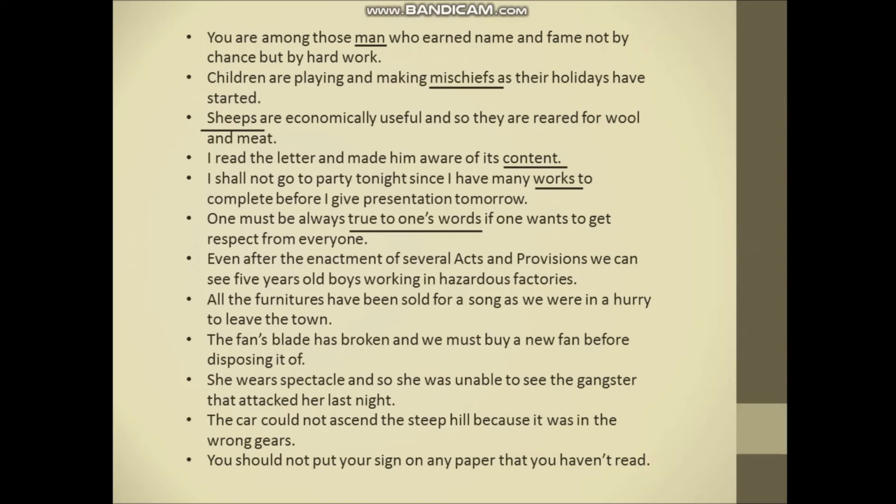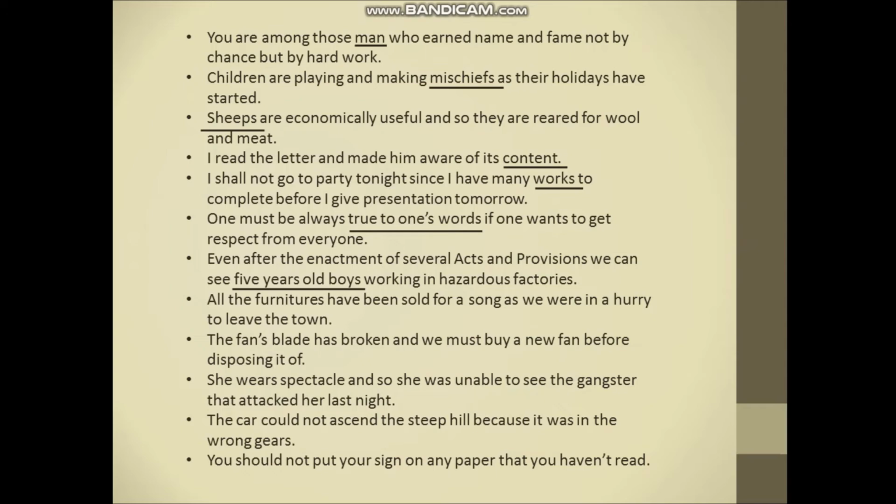Next, even after the enactment of several acts and provisions, we can see 5-year-old boys working in hazardous factories. Here, 5-year-old boys is wrong. It will be 5-year-old boys. So what is the correct statement? Even after the enactment of several acts and provisions, we can see 5-year-old boys working in hazardous factories.